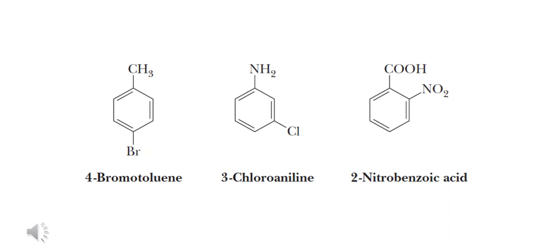Similarly, in a disubstituted benzene, the first example is considered a derivative of toluene because the methyl group is attached to the benzene ring. That's why the name is 4-bromotoluene. In the second example, two groups are attached to the benzene ring, and one of them is an amine group. That's why this is aniline, and the chlorine group makes it a derivative of aniline. That's why the name of this compound is 3-chloroaniline. The next one is benzoic acid, to which the nitro is a substituent. That's why the name of this compound is 2-nitrobenzoic acid.